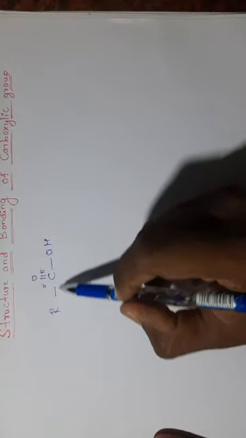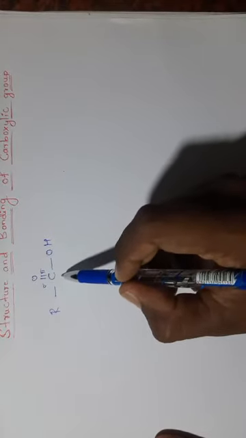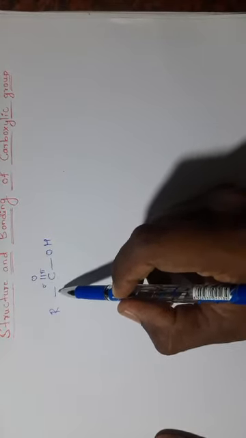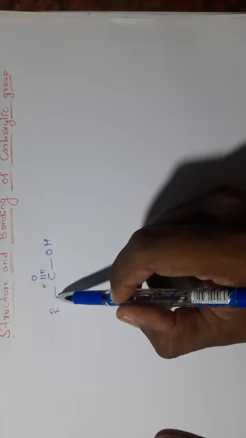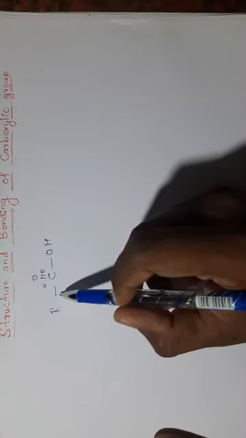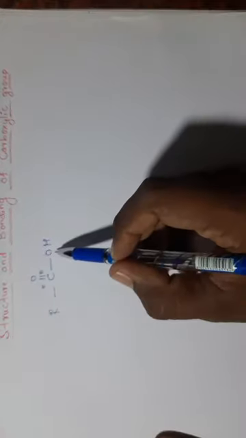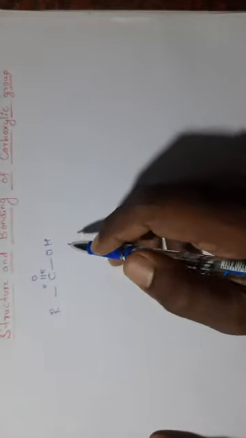The remaining valency of the carbonyl group is occupied, on one side, by hydrogen or any alkyl or aryl group. Okay, this is the structure.